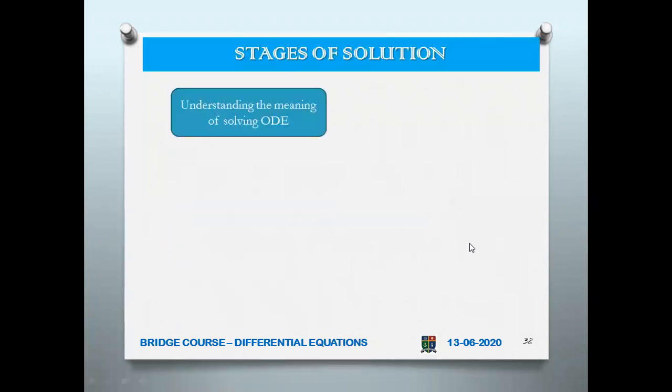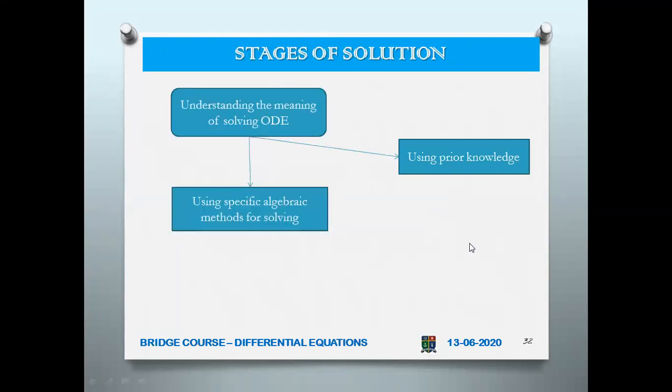Now there are many stages of solution. First, understand the meaning of solving the ordinary differential equation. That is what we have seen in the text. Next, use your prior knowledge, and then use specific algebraic methods. You can find an auxiliary equation of the second order differential equation and convert it into an algebraic equation. That is a method we have devised.